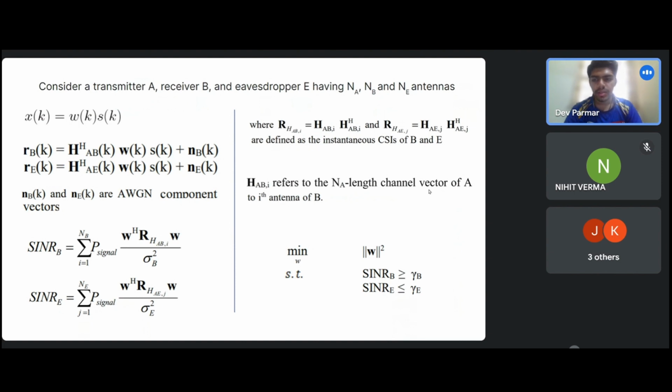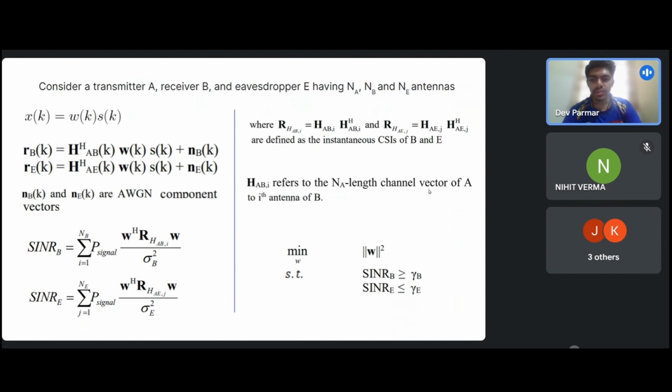Second one limits the SINR at the eavesdropper E to be less than or equal to a maximum value gamma E. This degrades the eavesdropper ability to reliably decode the transmitted signal, providing physical layer security.